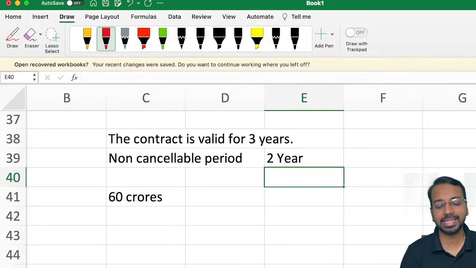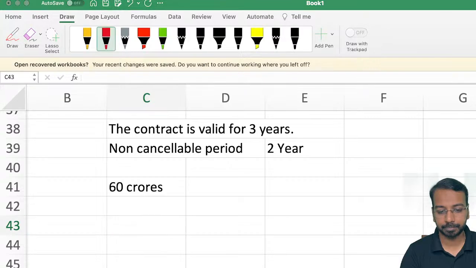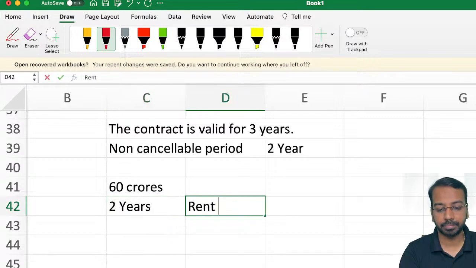Okay. So the non-cancelable period is a 2 year period, which means for a period of 2 years, there is a rent commitment.